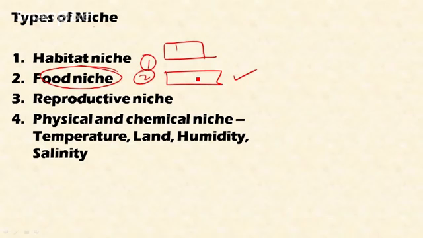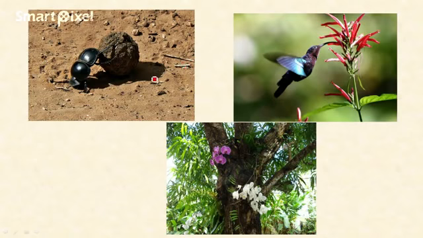Okay, and the fourth type of niche is physical and chemical niche. This includes abiotic factors like temperature, land, humidity and salinity. For example, for habitat niche, I will give an example. These dung beetles will be present wherever there is dung. They feed on the dung, so this habitat will be placed where the dung is present. So this is the habitat niche.